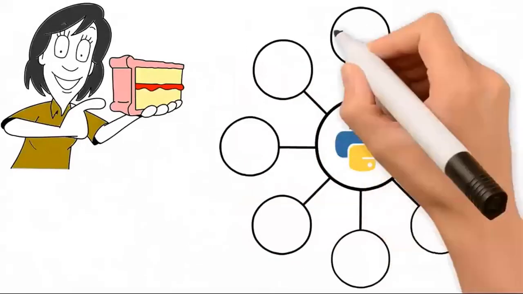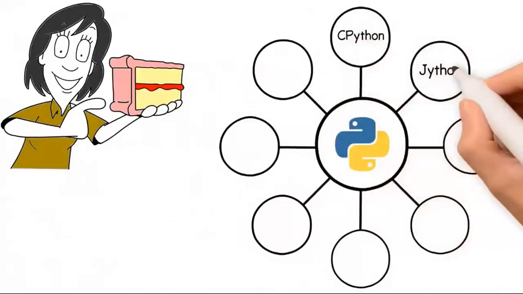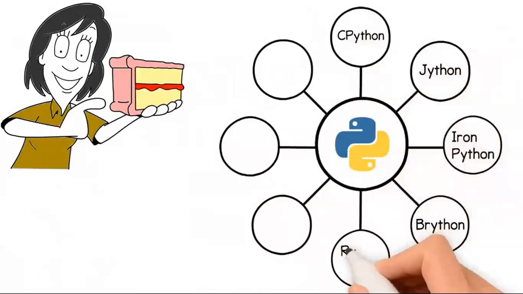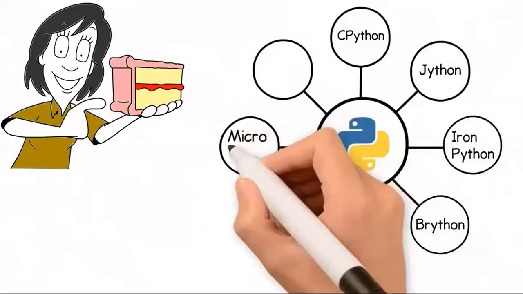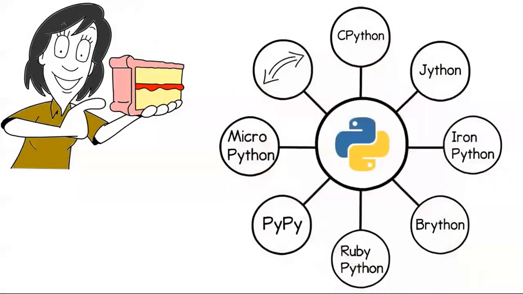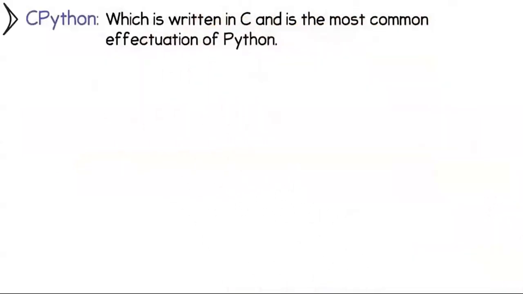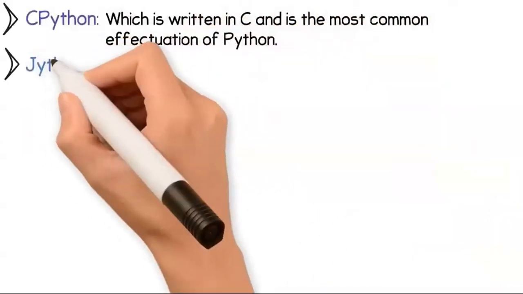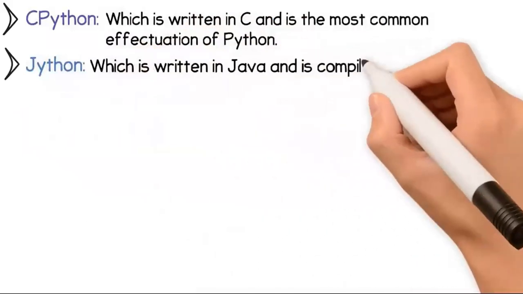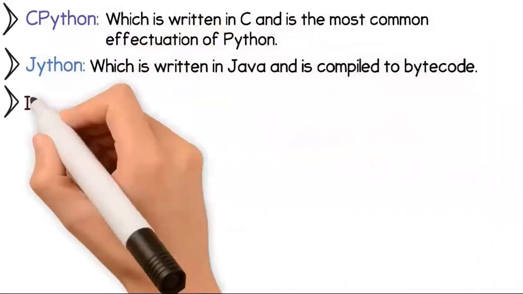But today, the programming language has gained a few more flavors. Some of these new types of Python programming languages are a combination with other programming languages. The various types of Python programming language include CPython, which is written in C and is the most common effectuation of Python. Jython, which is written in Java and is compiled to bytecode.